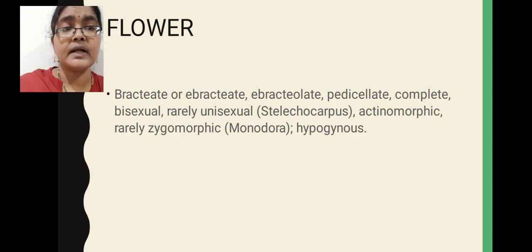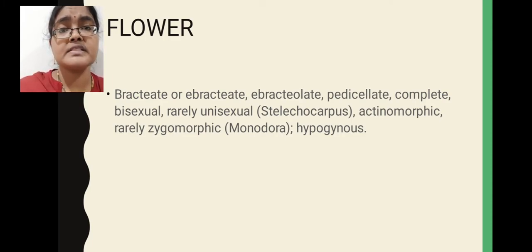Rarely, the unisexual condition also you will see in some members. Example is Stelycocarpus. The flower is actinomorphic. That explains the symmetry of the flower. If you cut the flower in any plane and get 2 equal halves, that is called actinomorphic symmetry. Anonaceae family members' flowers show actinomorphic symmetry.